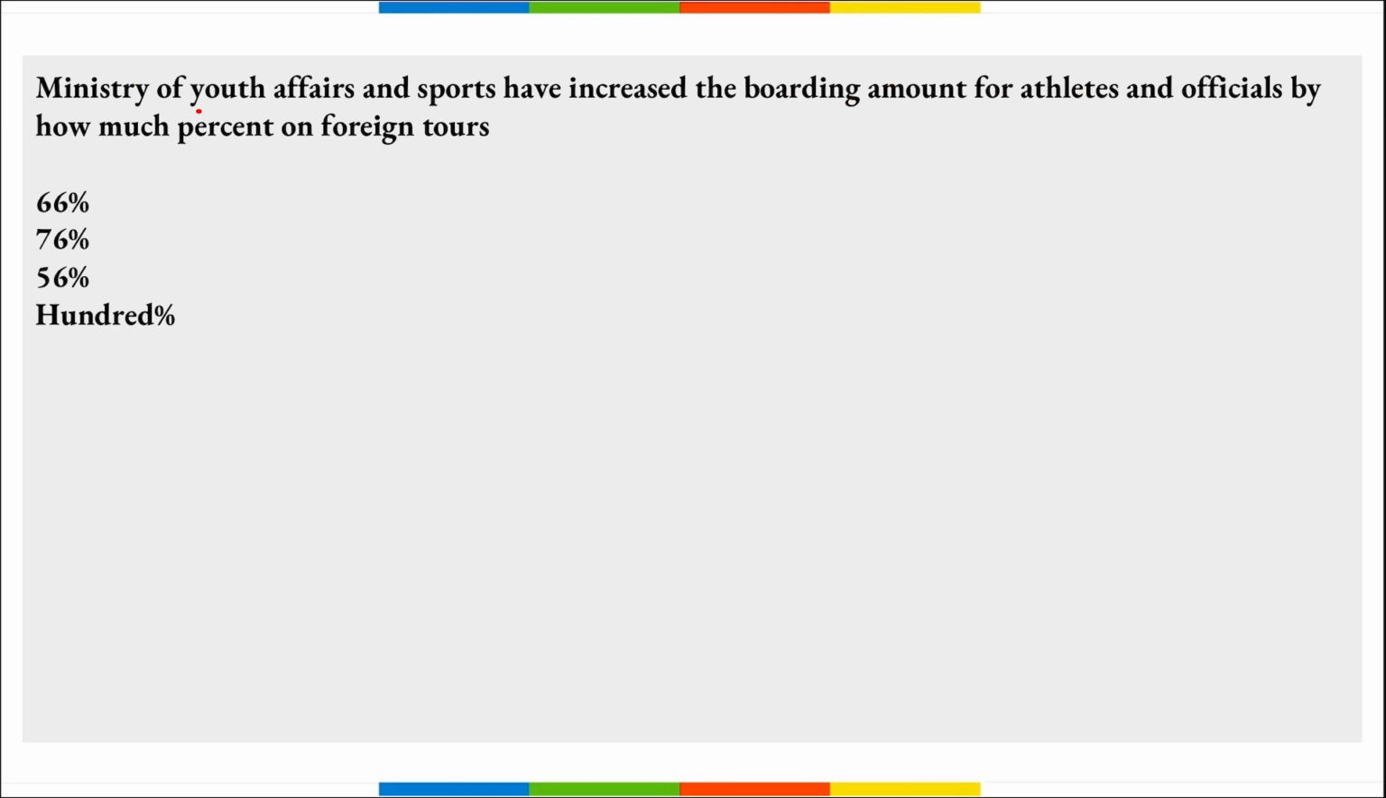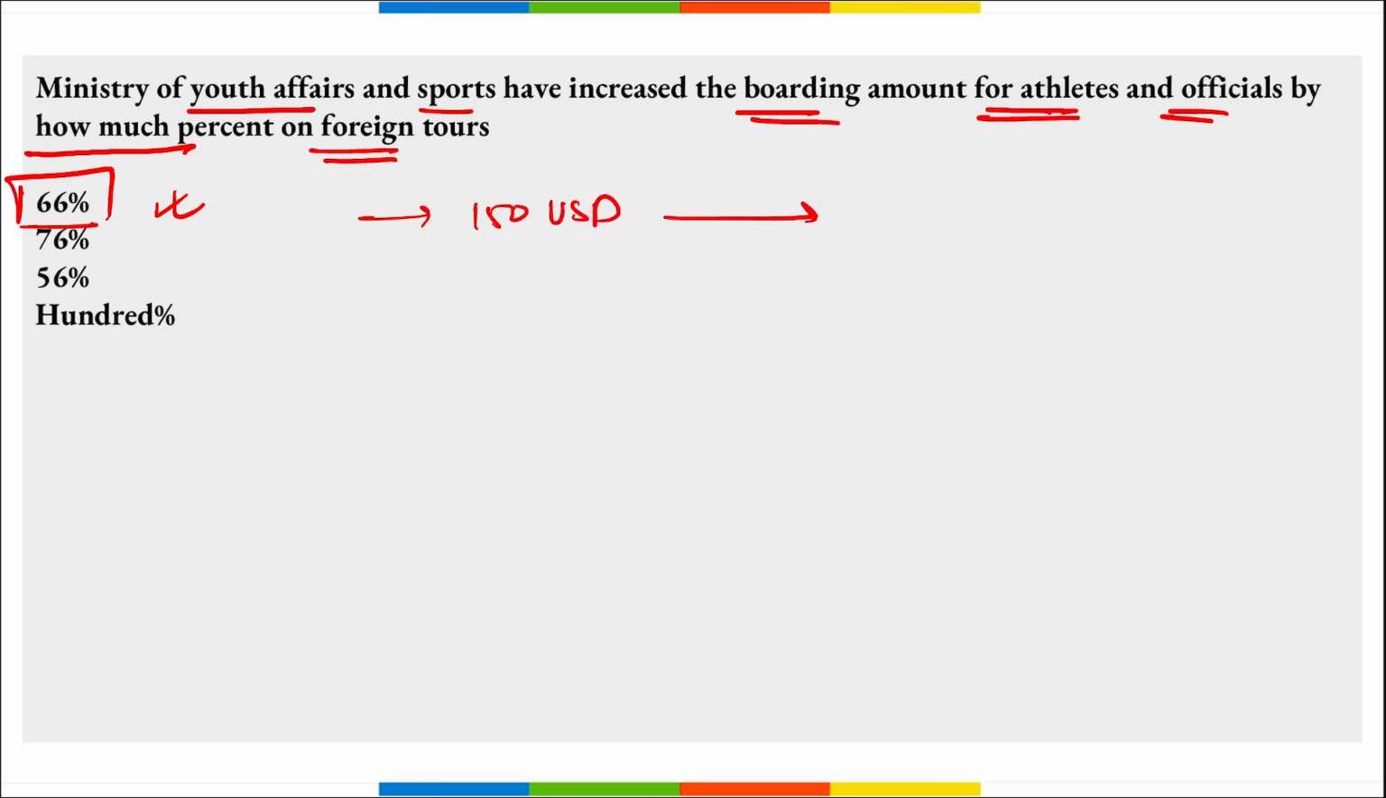Next is Ministry of Youth Affairs and Sport. They have increased the boarding amount for athletes and officials by how much percent on foreign tours? So recently, the Ministry of Youth Affairs and Sport has increased the upper limit for boarding and accommodation for Indian athletes and team officials by 66%. That was earlier 150 US dollars, and now it has been increased to 250 US dollars per day.